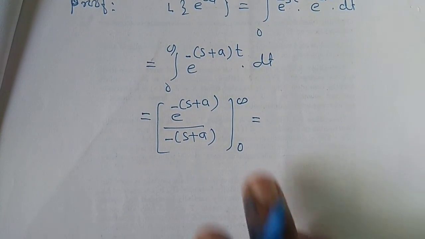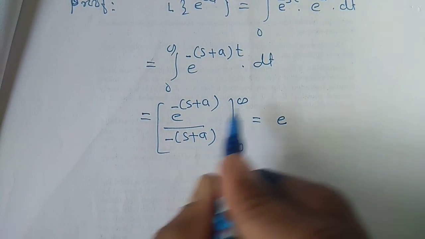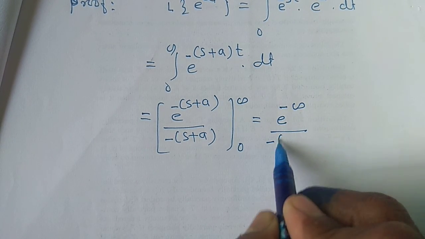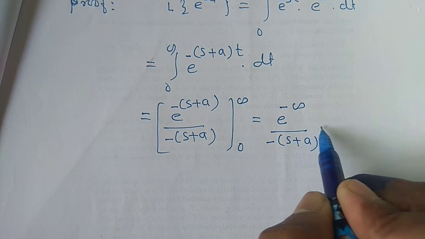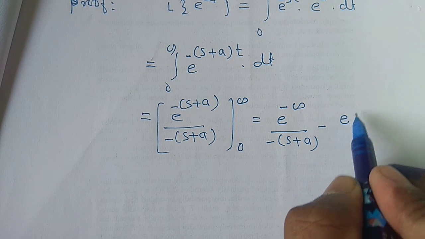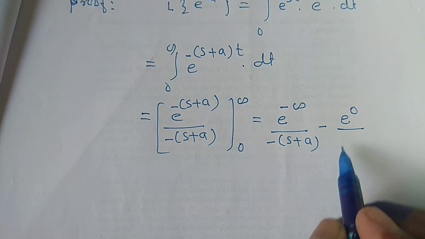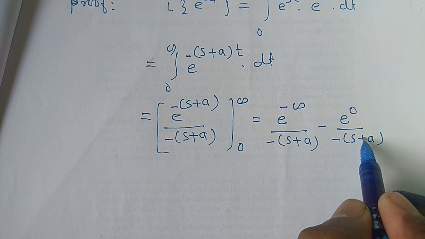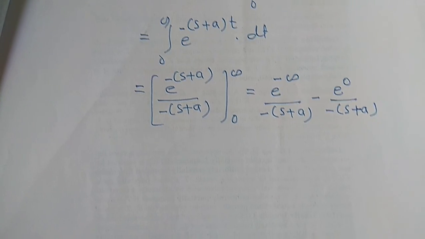If we put the limit here, e raised to upper limit minus infinity divided by minus of s plus a, minus lower limit e raised to 0 divided by minus of s plus a. We got it.